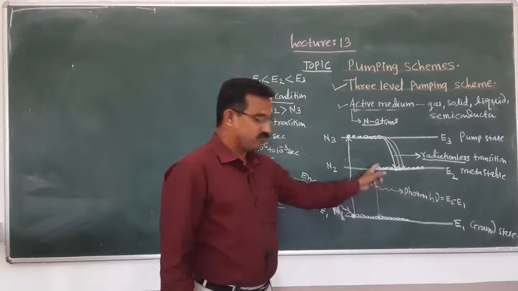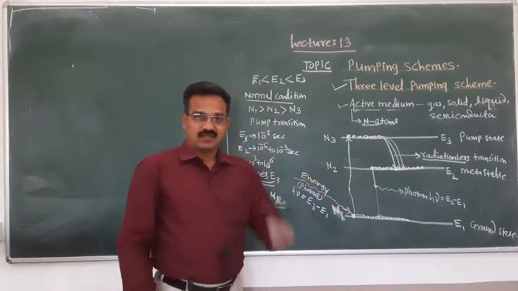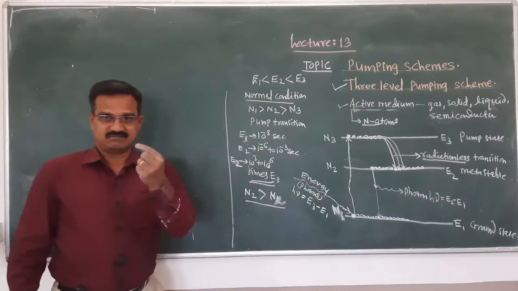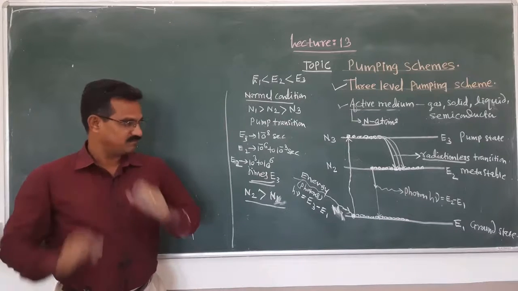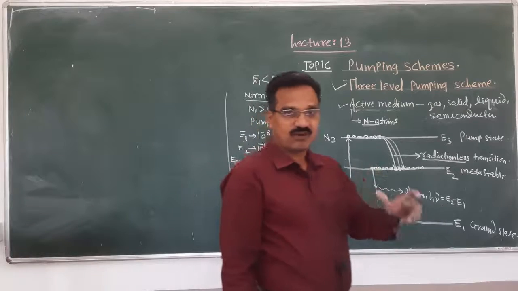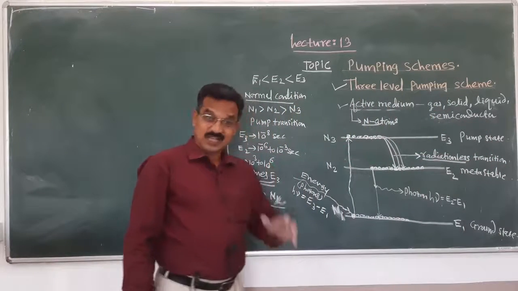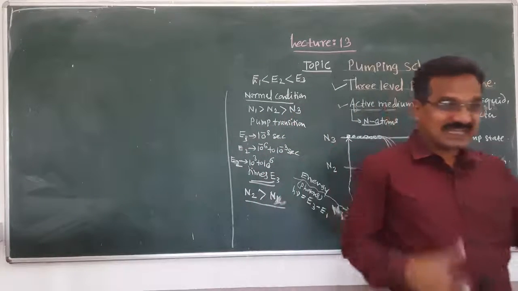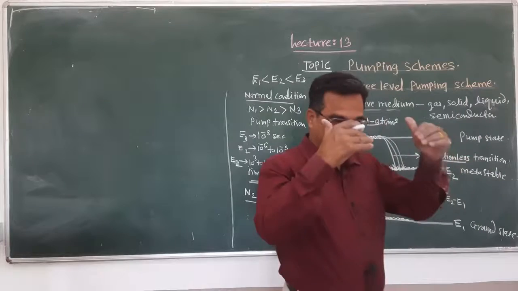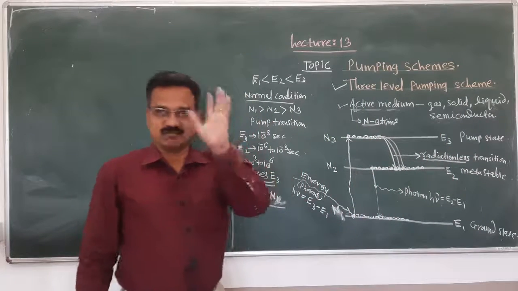After completion of the lifetime of the metastable state, the first atom jumps from the metastable state to the ground state by the process of spontaneous emission. That atom by itself jumps from the metastable state to the ground state, and at that time one photon is emitted.